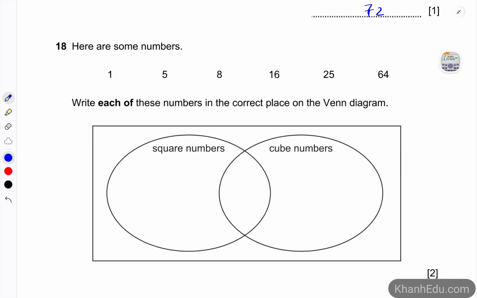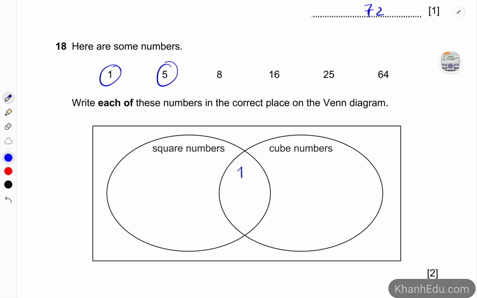Here are some numbers. Write each of them in the correct place on the Venn diagram. So for example, number 1, is this a square number or a cube number? The answer is both, right? Because 1 is 1 squared and 1 is 1 cubed. So we're going to put 1 in the overlap area.